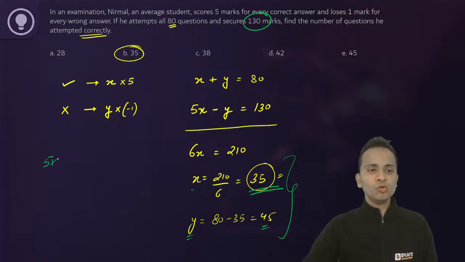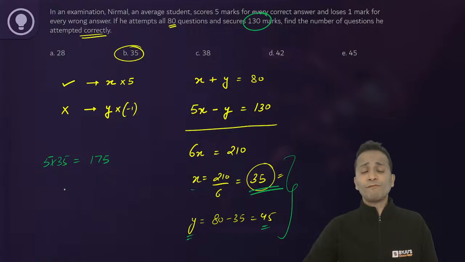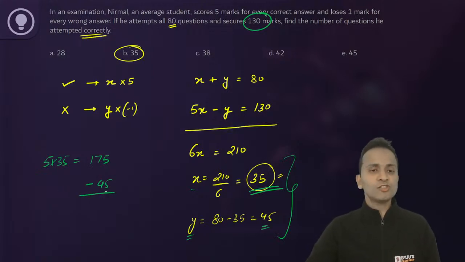Now 5 into 35 is the positive marking. So 5 into 35 is 175. Now 45 incorrect, so minus 45. So 175 minus 45 is 130.